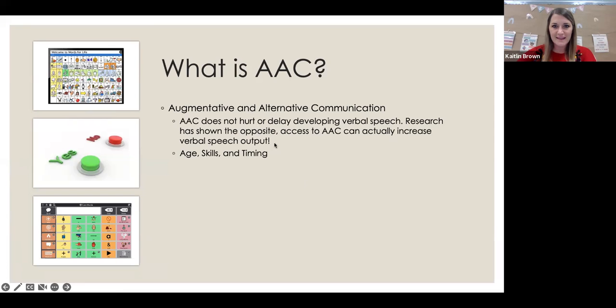Let me see. Yes, the next part is the SLPs. And so this is one, this is a tricky one. There's not necessarily a guide on this.